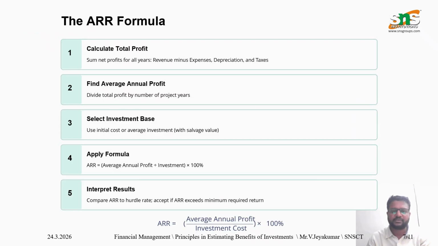The formula which is used to calculate ARR is average annual profit divided by average investment into 100. Average annual profit is calculated by dividing the total profit over the project's life by number of years. Average investment is usually initial investment plus scrap value, divided by 2. The result shows the percentage return expected from the investment.